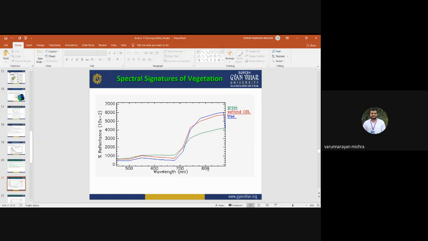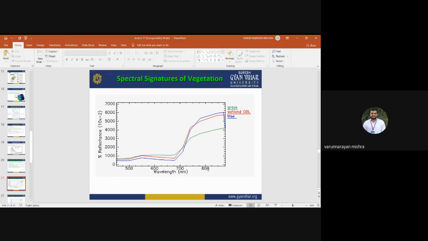Grass is having very small leaves. Grass is a very small kind of vegetation. It's a kind of small trees, bushes. So it is having less reflectance because their structure is very small. Their leaf size is very small. Okay, so tree is having higher reflectance because of their leaf size, because of their internal chlorophyll content. The leaves of the trees are large, so they will have more chlorophyll content. That's why tree is having higher reflectance in comparison to the grassland.